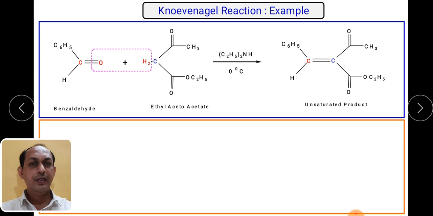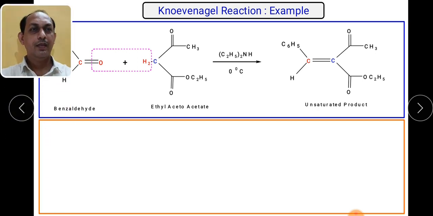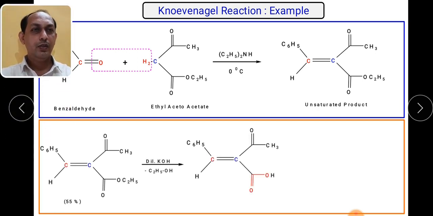So this unsaturated product can be converted. This same product I have written over here. This unsaturated form can be converted into another functionality. Let us see. Suppose we carry out alkaline hydrolysis by using KOH. So what will happen? This OC2H5 oxygen-carbon bond will break. As we know, this is an ester functionality.